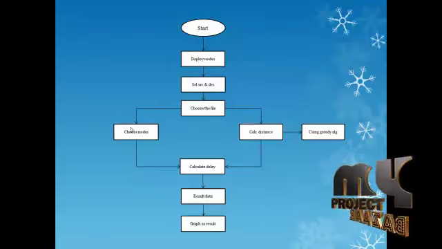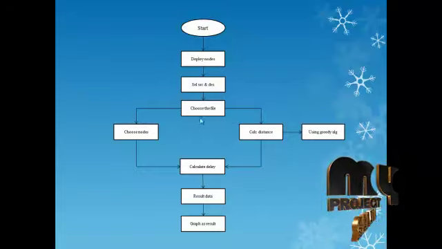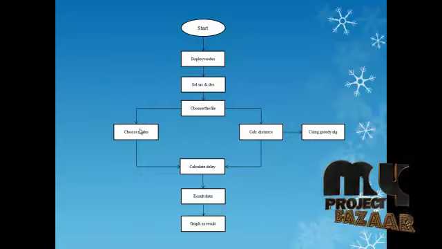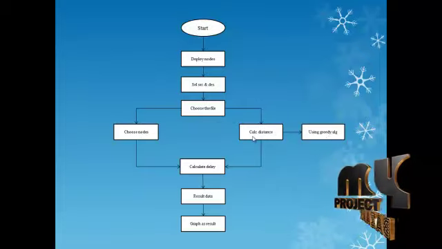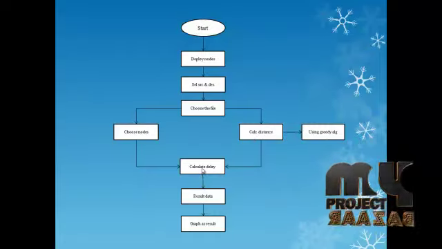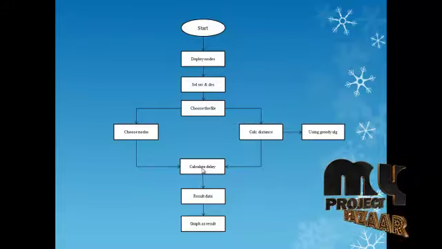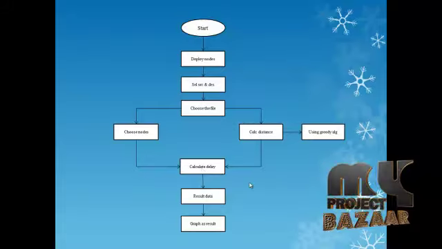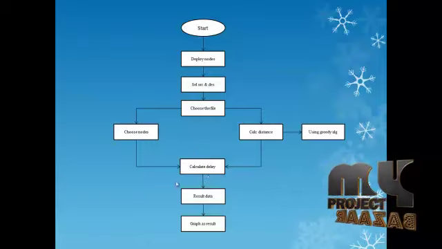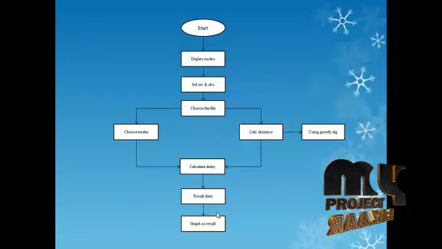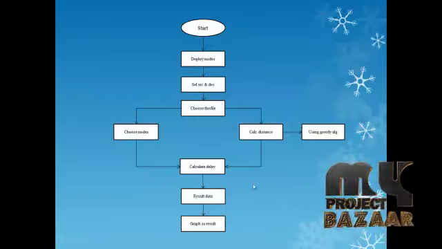We have to calculate the nodes, choose the files, split them and send them through particular forwarding nodes. After that we have to calculate the distance using a greedy algorithm. Using the calculated distance, we calculate the delay for each node, by transmitting the files between the nodes. After that, the result data is found: the delays and the process time. Using the delay and the process time, we draw a graph as a result.